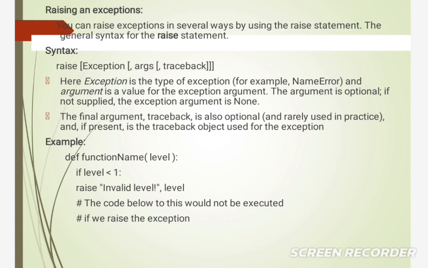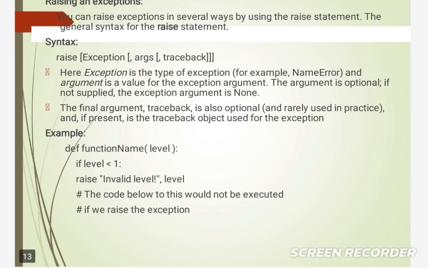Here exception is the type of exception, for example NameError, and argument is a value for the exception argument. The argument is optional; if not supplied, the exception argument is None. The final argument, traceback, is also optional and rarely used in practice, and if present is the traceback object used for the exception.